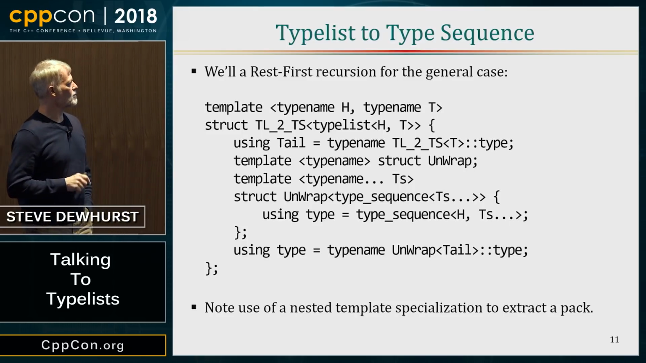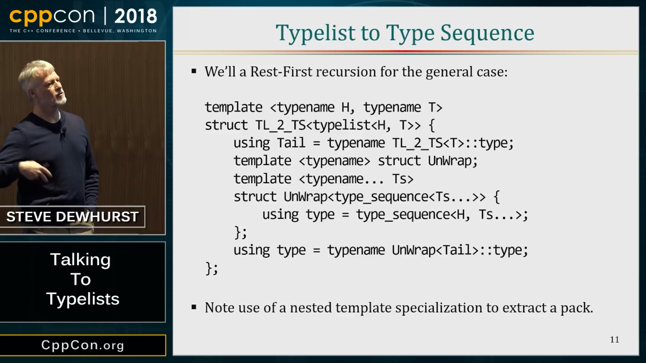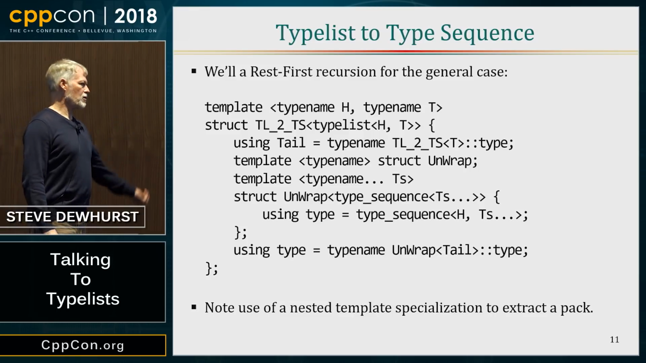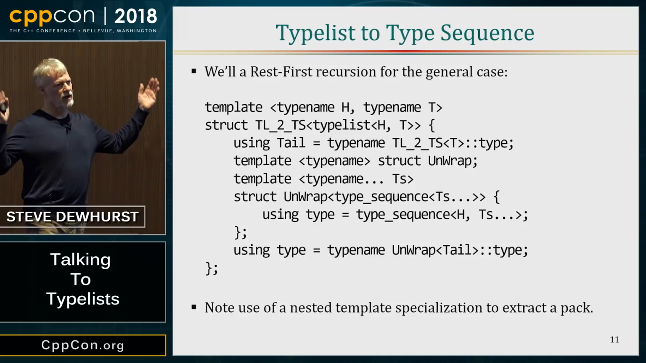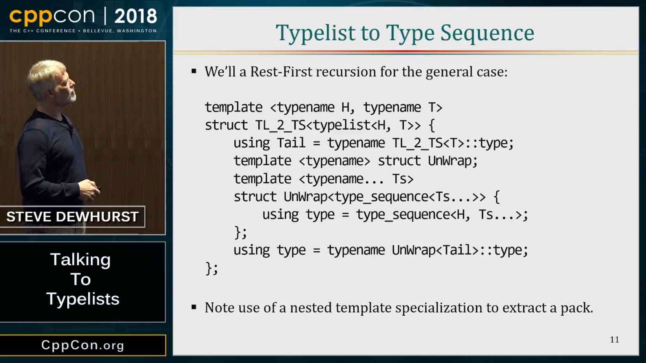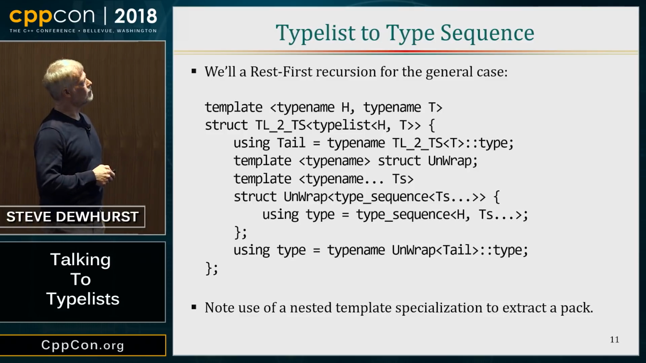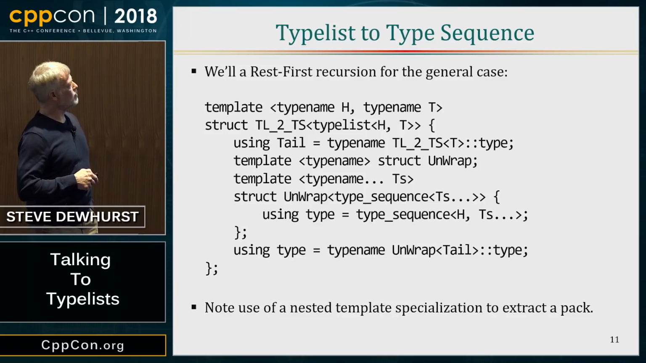I get even worse. A lot of times we have to take a type that contains a parameter pack of interest and unwrap it. So one way to do that is you pass it to a function and let template argument deduction extract the parameter pack for you, and so on. Another way to do that is just to have a primary template. Here I've nested it inside my TL to TS template. I have a primary template that takes some sort of type, and then I have a specialization that will do the unwrapping for me. And this tends to be pretty convenient as well.